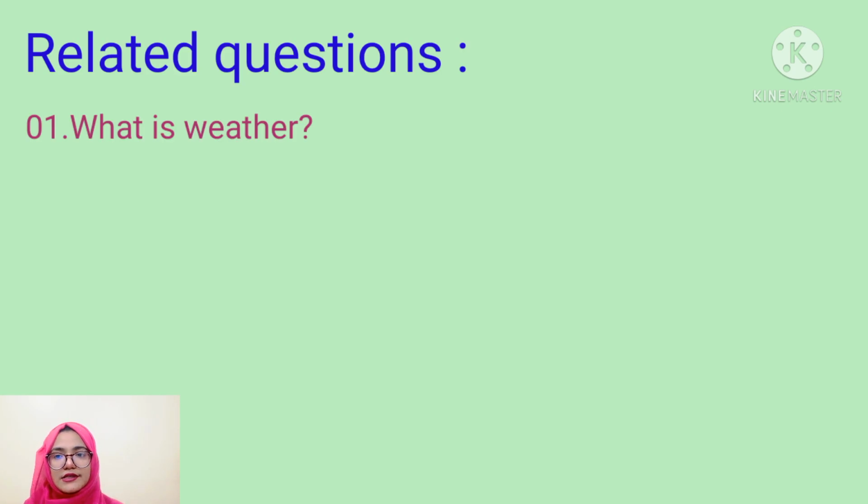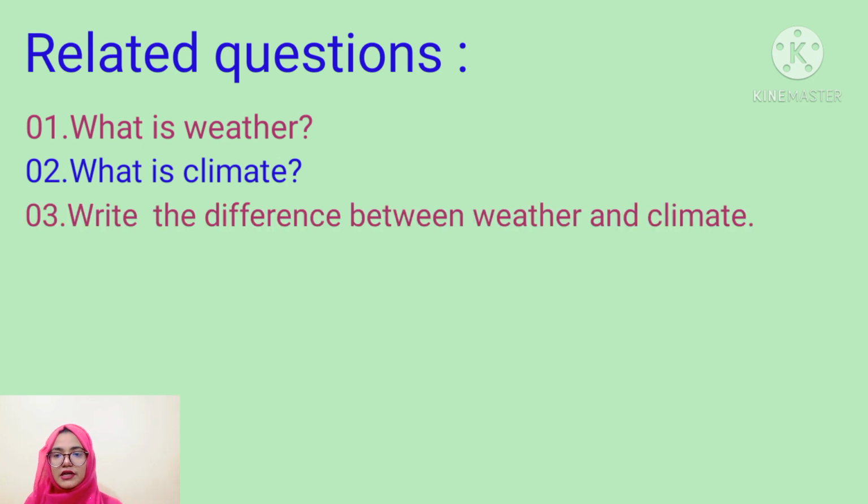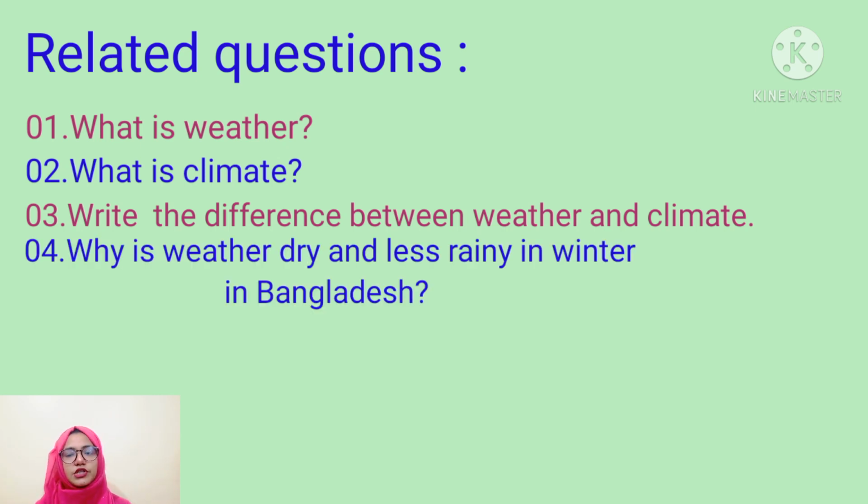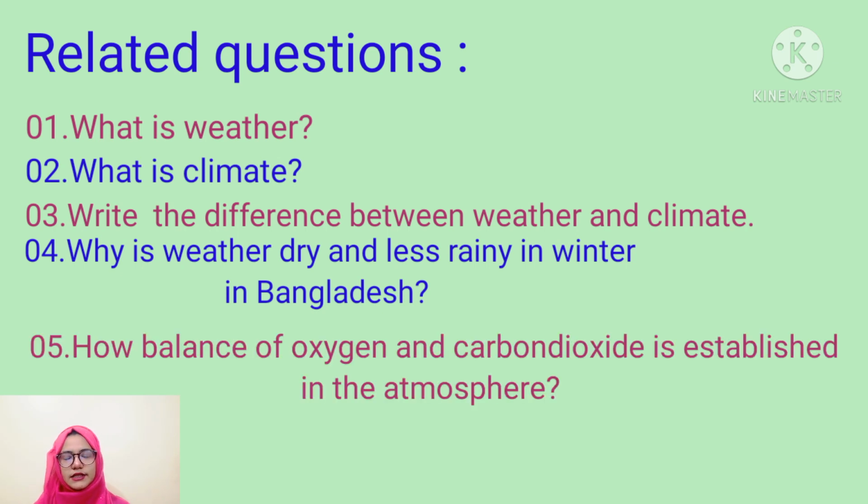Dear student, now it's time to give you some related questions. Here you can see some questions, okay? Question number 1, what is weather? Question number 2, what is climate? Question number 3, write the difference between weather and climate. Question number 4, why is the weather dry and less rainy in winter in Bangladesh?